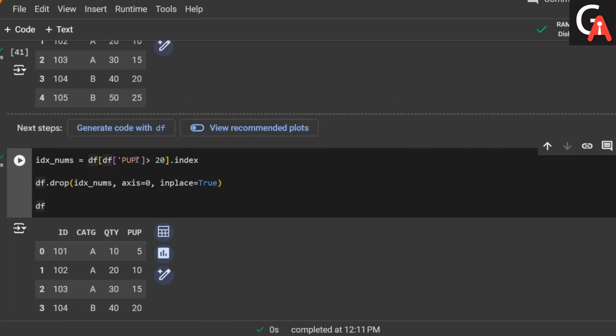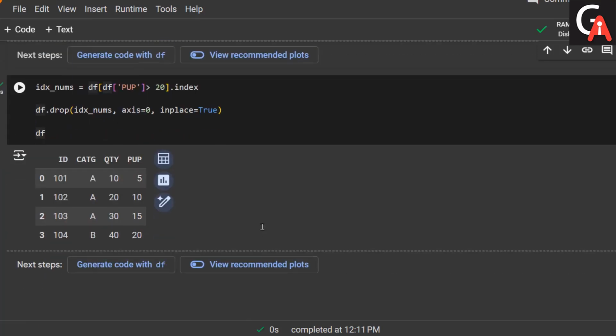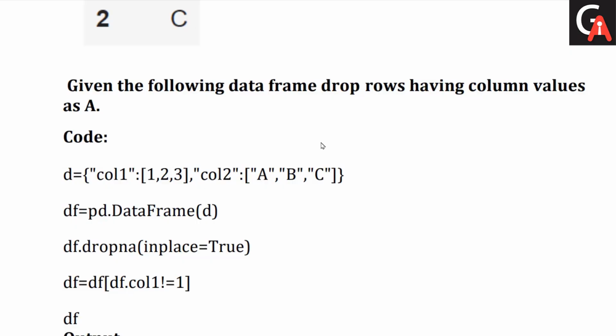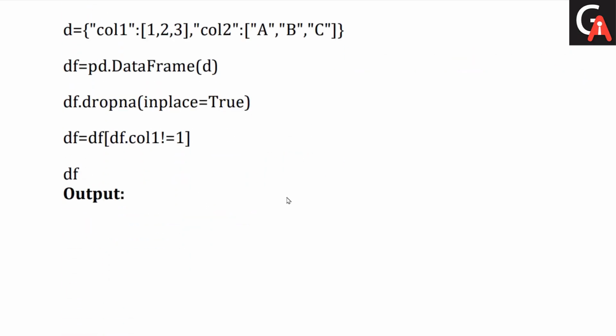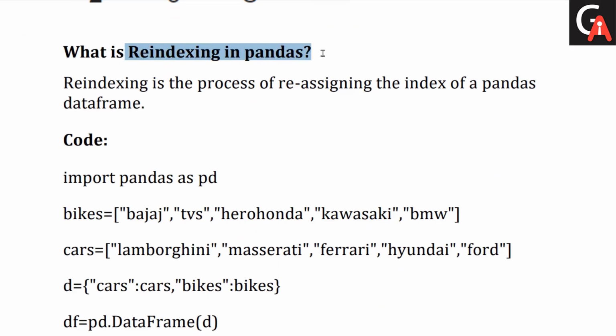Here you can see that row number 25, which is the 4th or 5th row in the data frame, is deleted. Clear? So here you get the gist of how to drop rows and columns. Clear? Next question we have: what is reindexing in pandas?